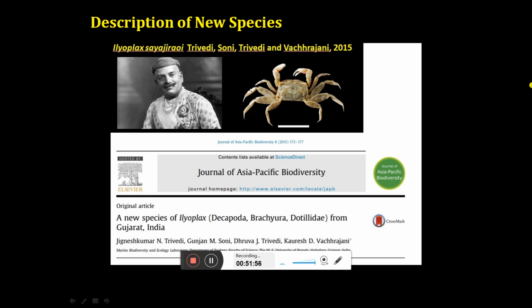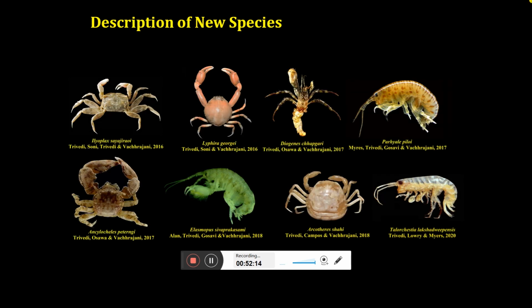In 2015, we described a new species and named it after Sayajirao Gaikwad, the Maharaja Sayajirao Gaikwad of Baroda, for his greatest contribution in the field of education. So once you have a new species, you can name the species after anybody who has made a significant contribution in different fields. So these are the new species which I have described so far with my colleagues.